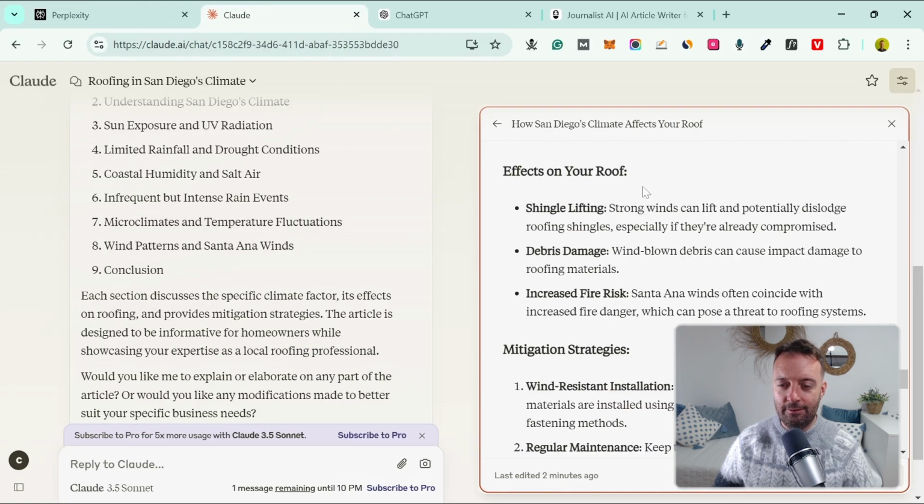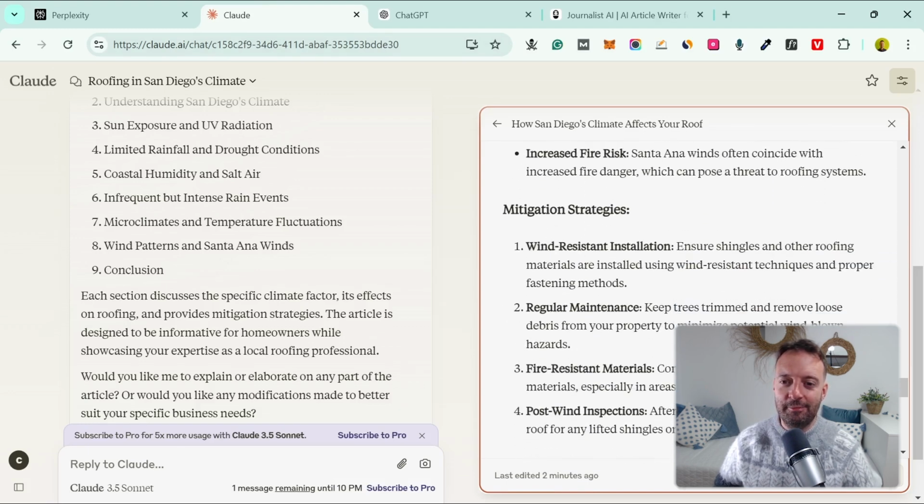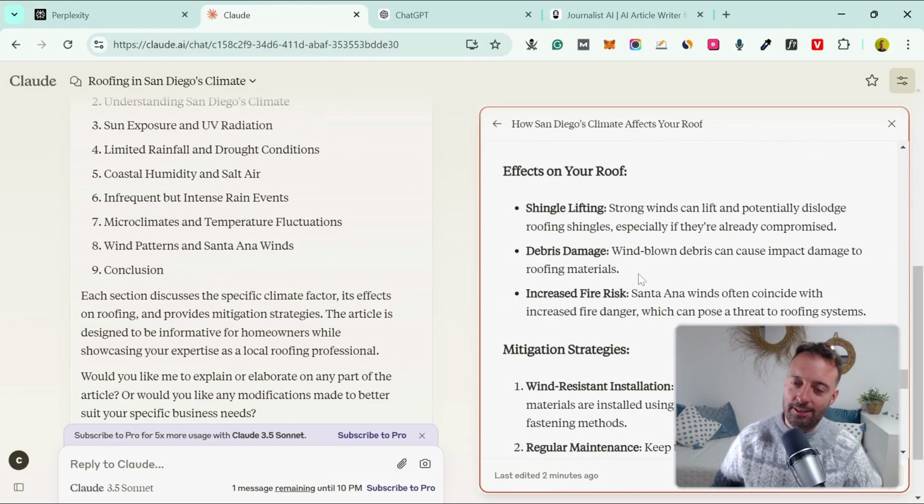So again, we have the same, it's almost the same article, really, isn't it? It's very, very similar. Okay, so that's quite interesting, because if everybody's writing the same article, then maybe that's not the best for your website, right? But my advice is definitely, if you do use an article like this, add in your own expertise, right? I wouldn't publish this to my website because I'm not a roofer. I don't really understand anything about that.